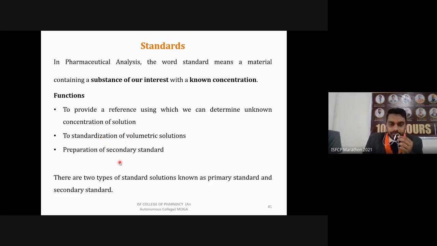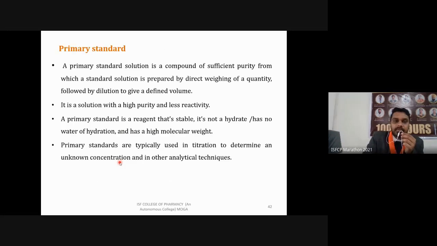So these are the two types I have already told you, primary and secondary standard solutions. First one is the primary standard. A primary standard solution is a compound of sufficient purity from which a standard solution is prepared by directly weighing a quantity followed by dilution to give a defined volume.